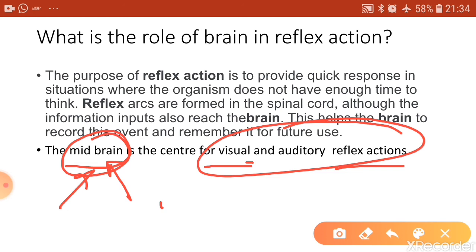Now the relay neurons present in the midbrain will pick the information from the sensory neuron and pass it to the motor neuron, and the motor neuron carries the message to the muscles of the eyelid, and so you close the eye. This information is also sent to the thinking part, where the message is analyzed, but before a decision is taken, the action is already performed, and the brain will record this event and remember it for future use.